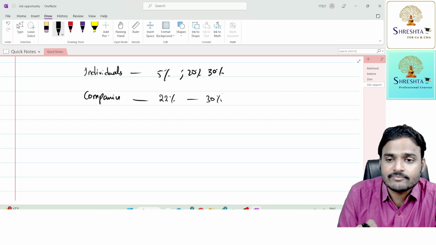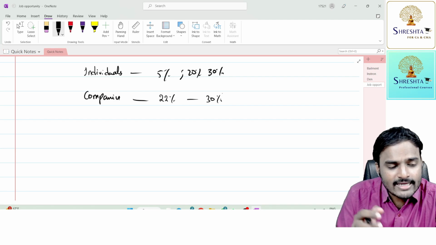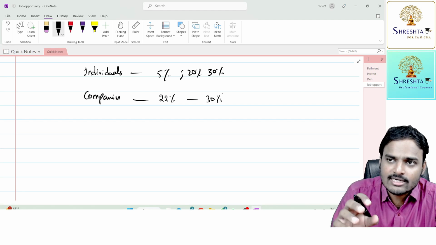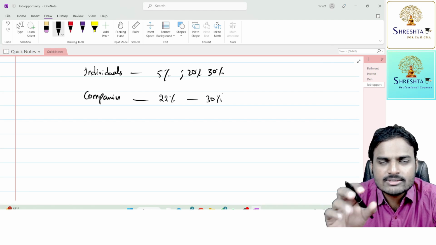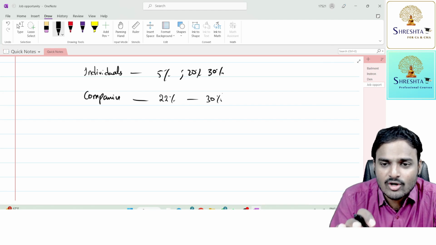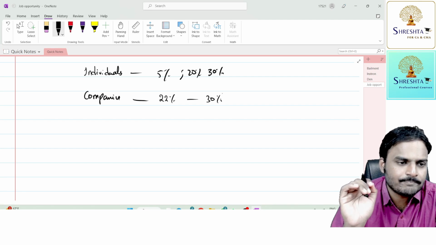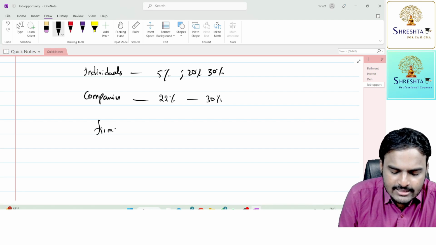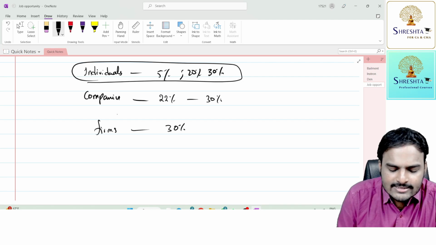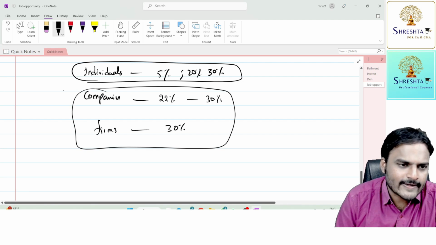Criteria is important here. A few companies will be taxed at 18.5%, also 18%, 15% plus surcharge plus cess. I think it would be around 17 or 18%. But for your knowledge sake, I'm giving these rates. Partnership firms are taxed at 30% straight away, no discount, no concession. So individuals will get less tax, whereas corporates will get more tax.